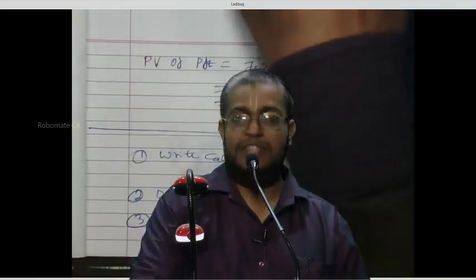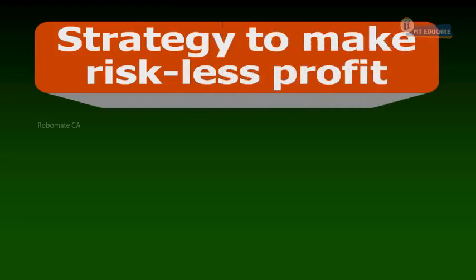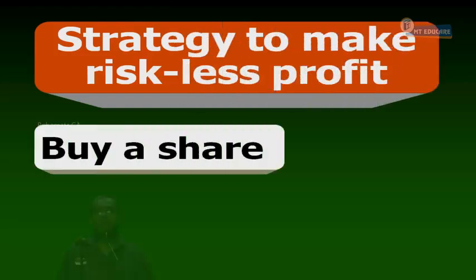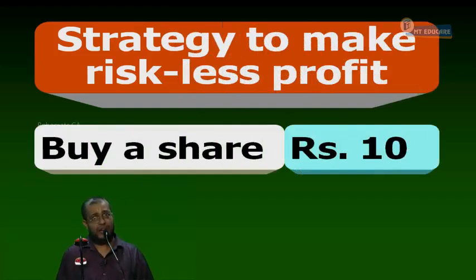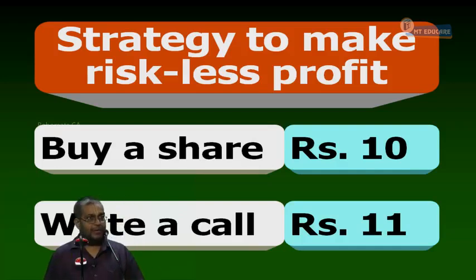Now, look at this. I'll do it once again. The strategy to make a riskless profit: buy a share at 10 rupees, write a call at 11 rupees. Now, today what do I have? 1 rupee, which I put in my bank account, and also 1 share in my demat account. Yes or no? Now, I go to sleep as usual.